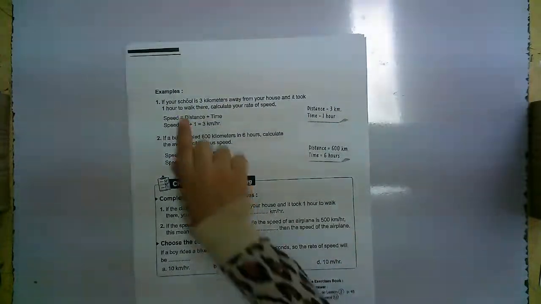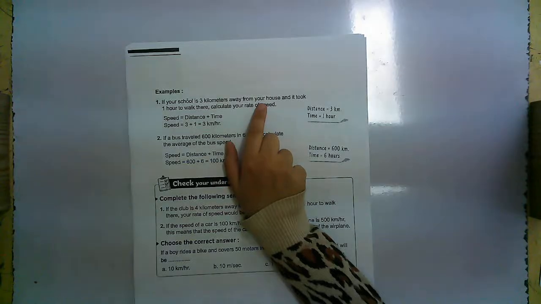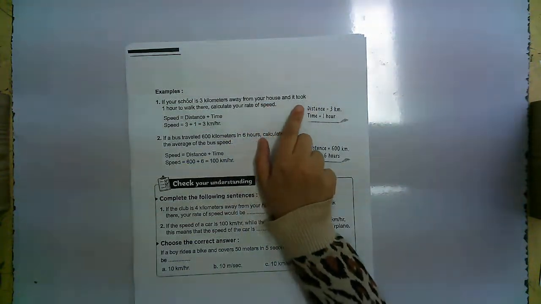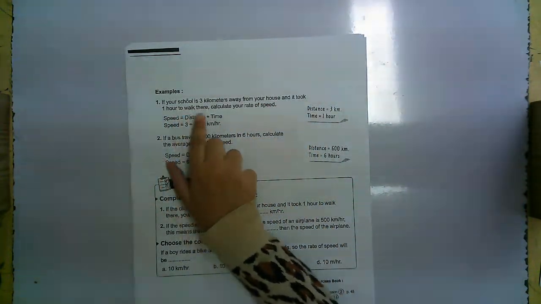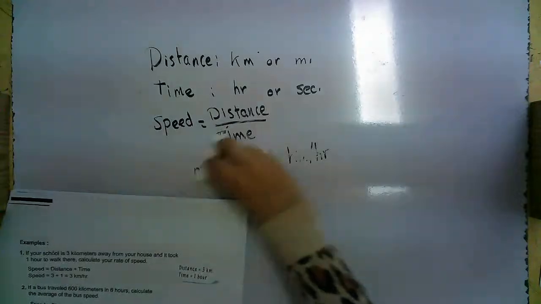Let's take a problem. For example, if your school is 3 kilometers away from your house and it took 1 hour to walk there, calculate your rate of speed.